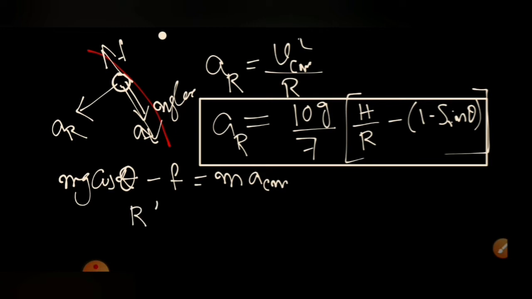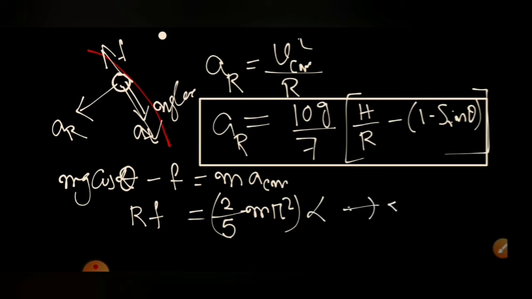And the torque equation is r f equal to ICM into alpha, that is 2 by 5 m small r square into alpha. But in place of alpha I can substitute aCM by r because of pure rolling. So then we get f equal to 2 by 5 m aCM.